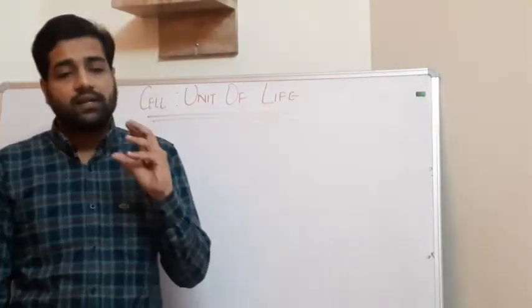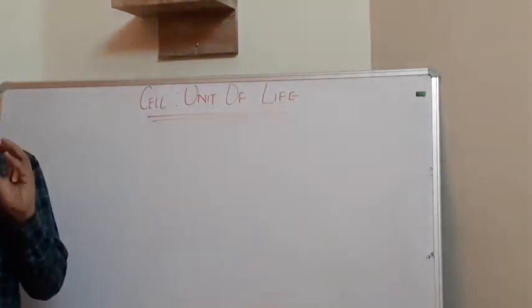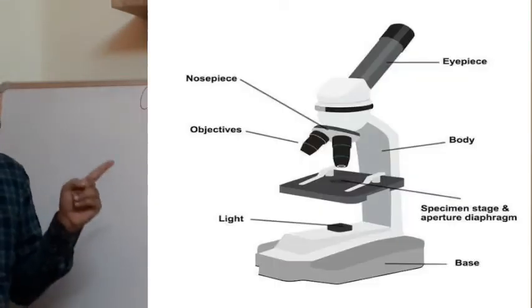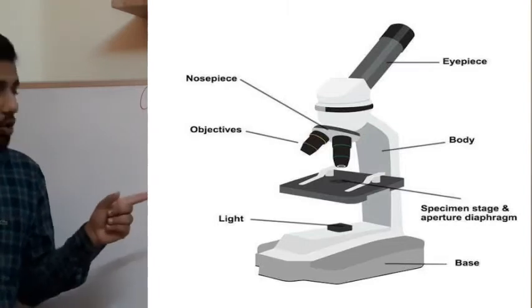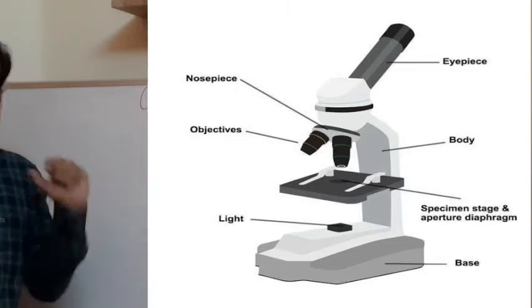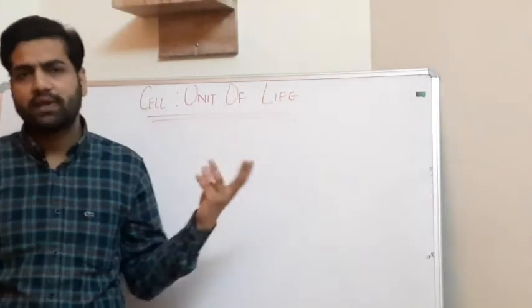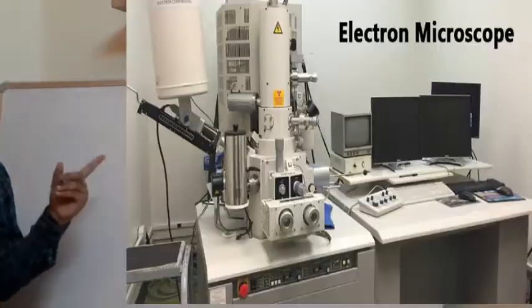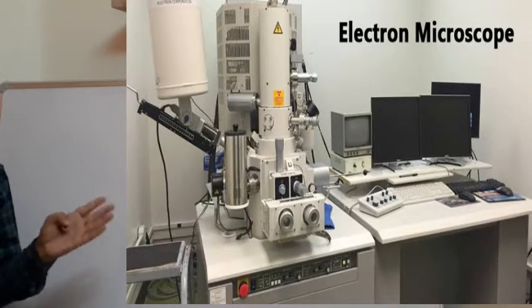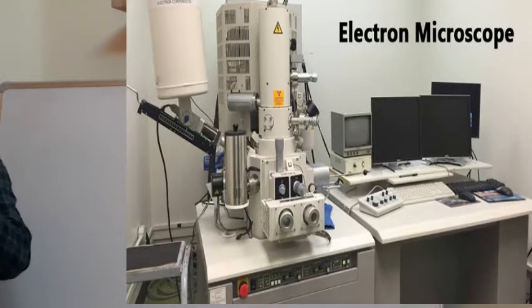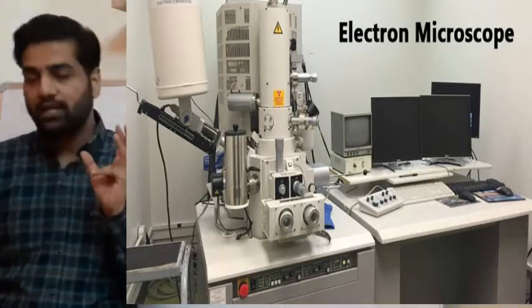The simple microscope which we use in labs is also much better than the previous microscopes. But this electron microscope can magnify an object 2 lakh times. So this is a very powerful magnification of any object.